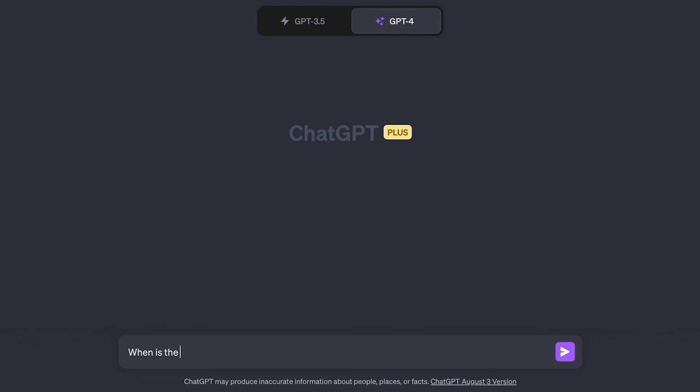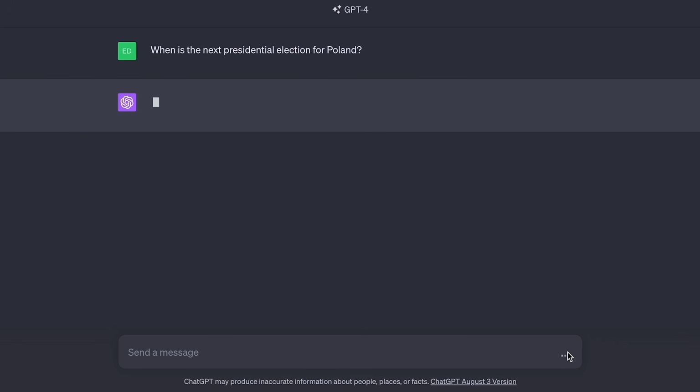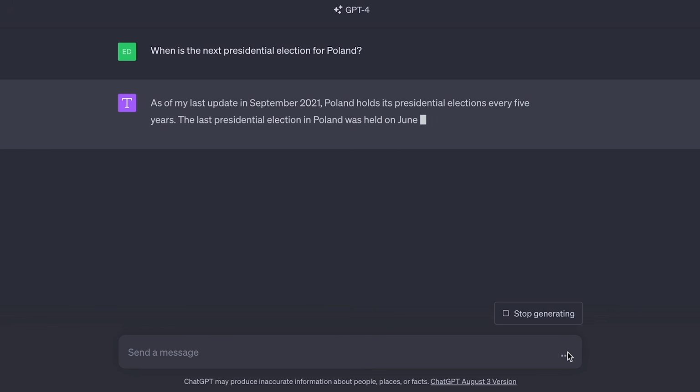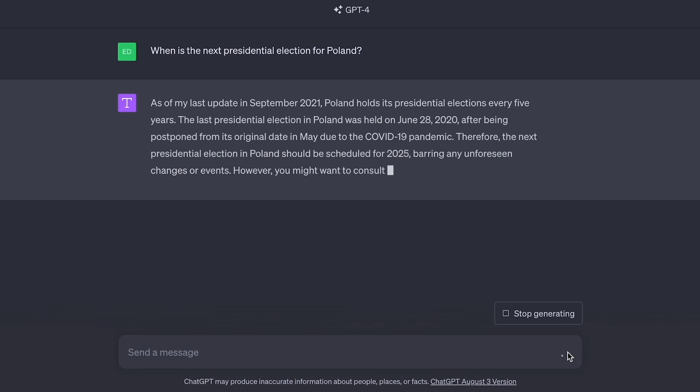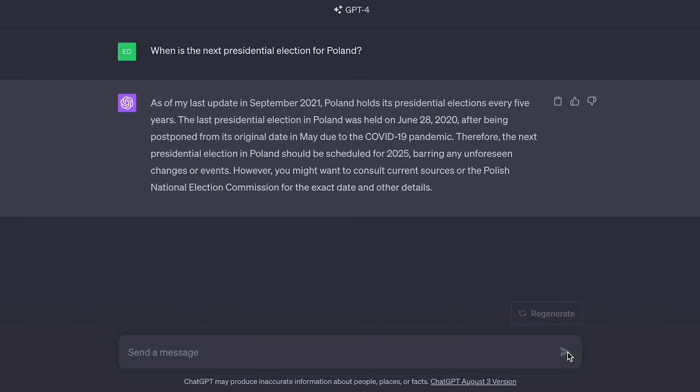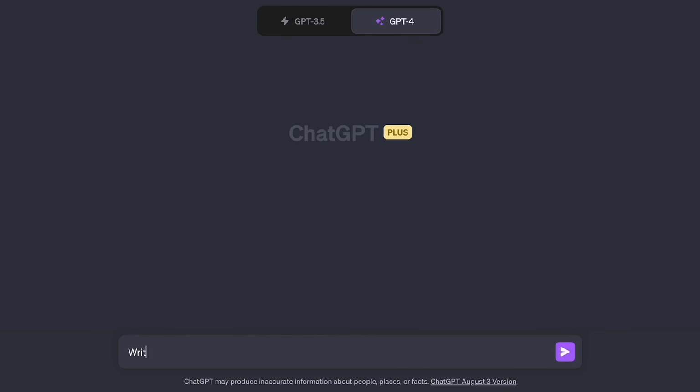So, for example, instead of writing "when is the election," you could write "when is the next presidential election for Poland?" So let's go ahead and run this, and this will be much more precise and knows exactly what we are asking about. It's not going to go guessing and waste our time as well as waste our resources, in other words, tokens that we are using, in other words, money, in order to get the right answer the first time. Here are some other examples of how you could write clearer prompts.